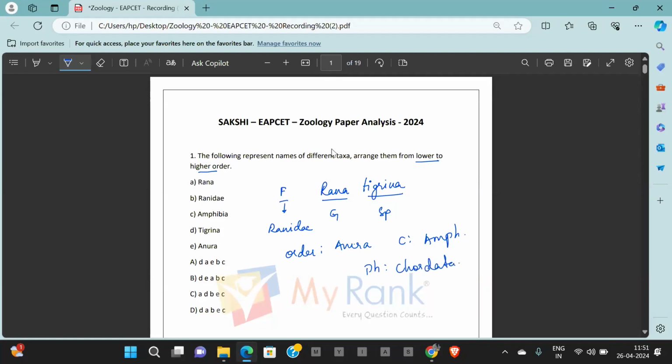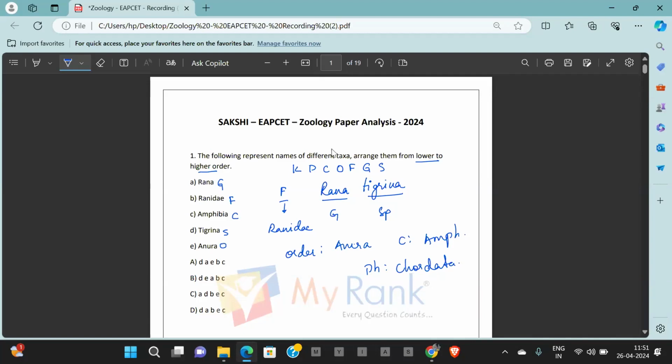Now, how do we arrange this? King, Philip, cut, open, fresh, green, snake. This is the chronological arrangement, or a mnemonic you could say, for remembering the sequence of taxa. In this, Tigrina is species, Rana is genus, Ranidae is family, Amphibia is class, Anura is order.